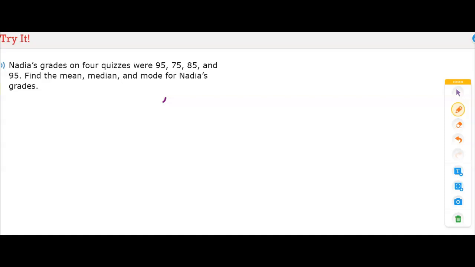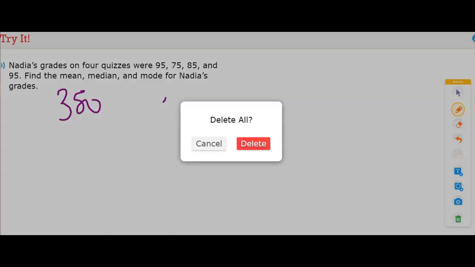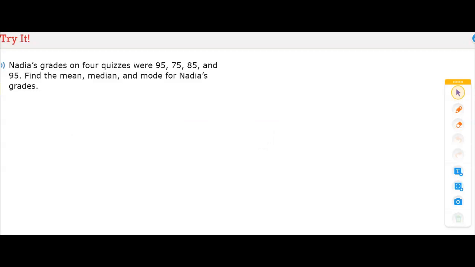So 95 plus 75 plus 85 plus 95. That gives me a total of 350. And so now I look at how many numbers I have, and I have 1, 2, 3, 4. So I'm going to divide that 350 by 4.